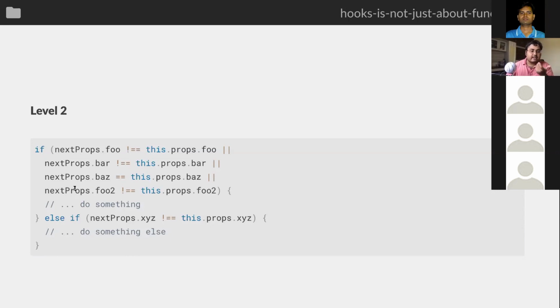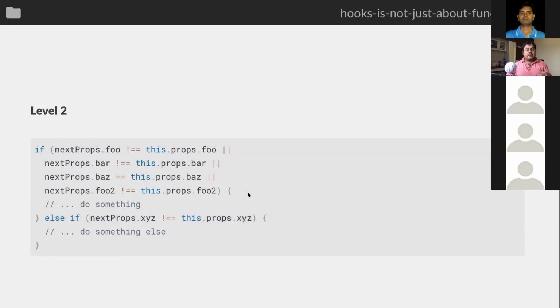Exactly. As a child you might be thinking that either one of these will change or this thing will change, but you don't really know how the parent is doing your change, right? Due to some implementation detail in the parent, both of them can end up changing at the same time. Then your else if code is not going to run.